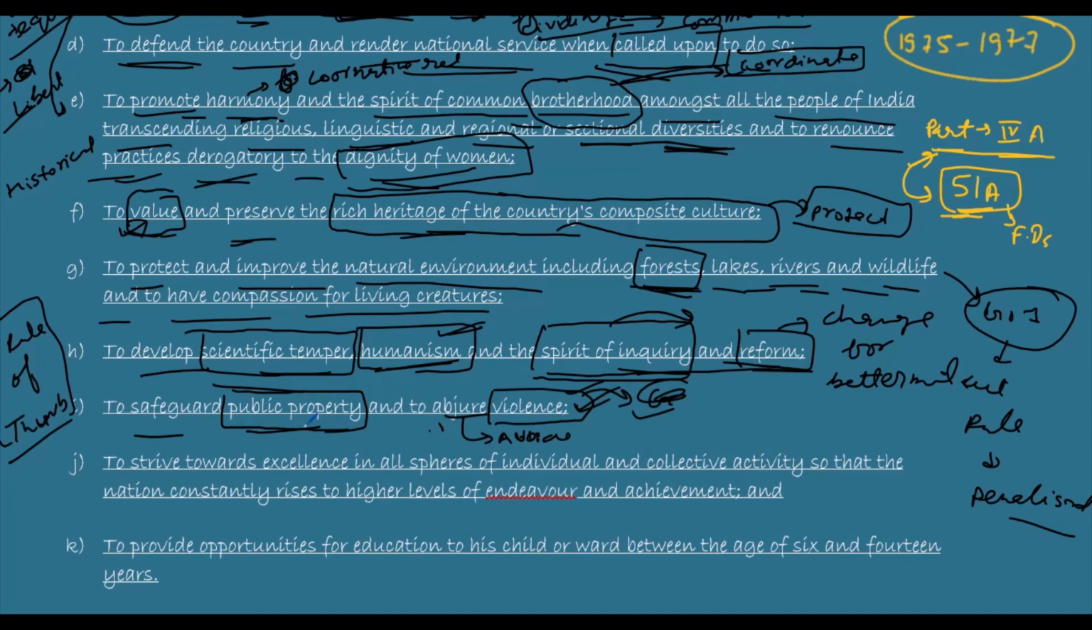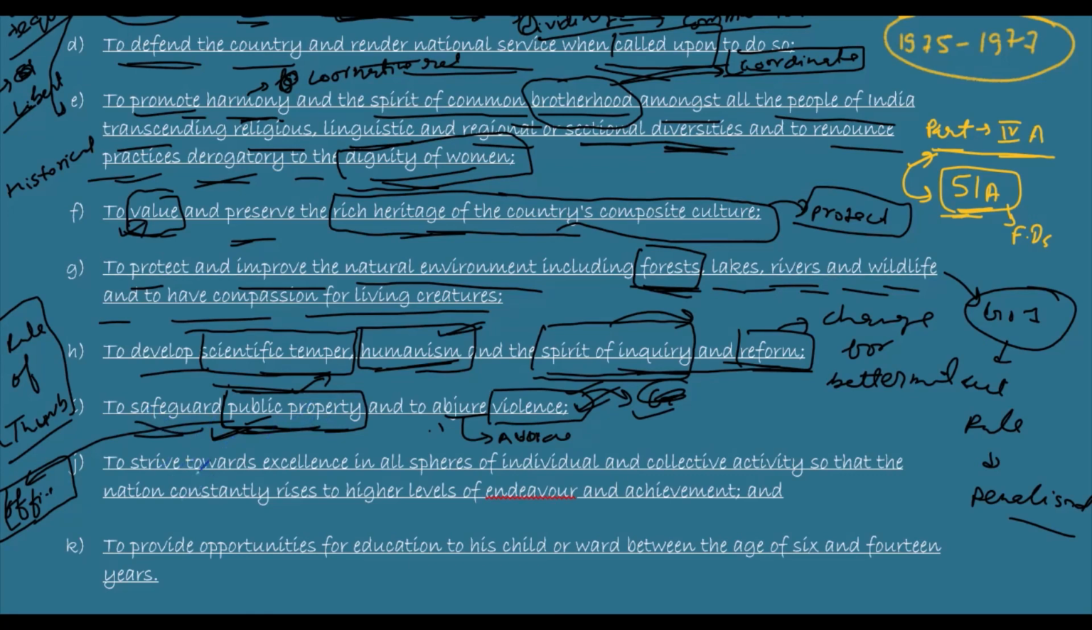If the government has constructed something, our government has asked the people to construct roads. If the government has constructed a road, or any government office or building is constructed by the government, it is public property. Public property means what? Property of the government. So we should safeguard the public property. We should not damage it.